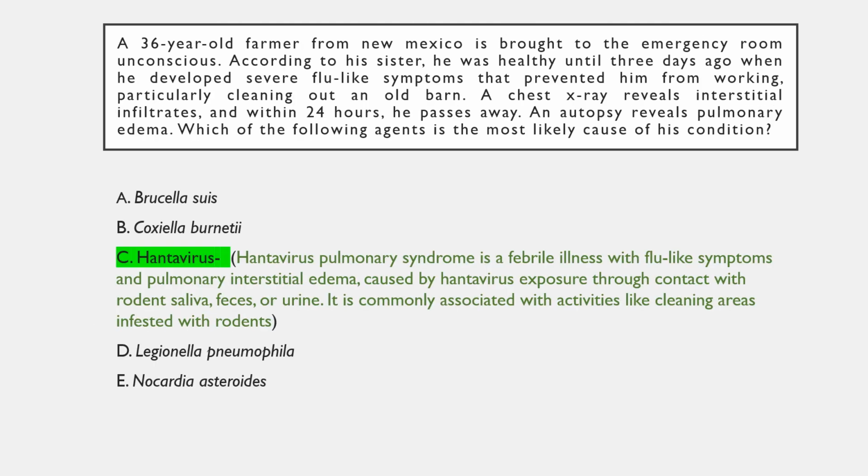The correct answer is C. Hantavirus. The clinical, laboratory, and X-ray findings are consistent with the diagnosis of hantavirus pulmonary syndrome. This disease is caused by a hantavirus whose reservoirs are rodent saliva, feces, and urine, and is acquired via contact with such. Hantavirus pulmonary syndrome causes a febrile illness with flu-like symptoms and bilateral pulmonary interstitial edema.